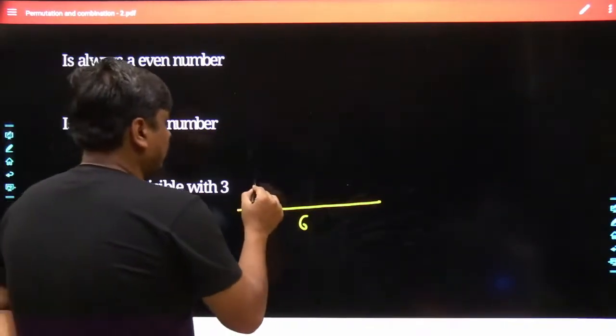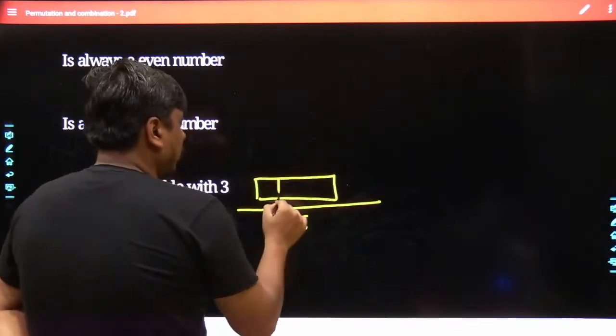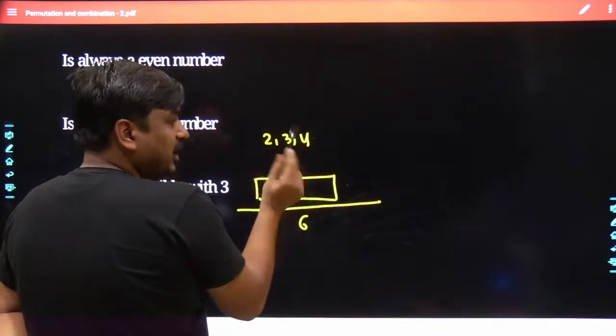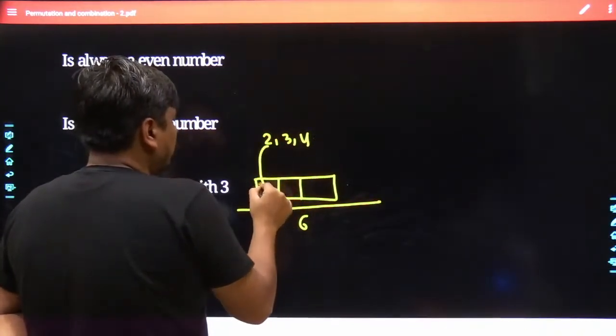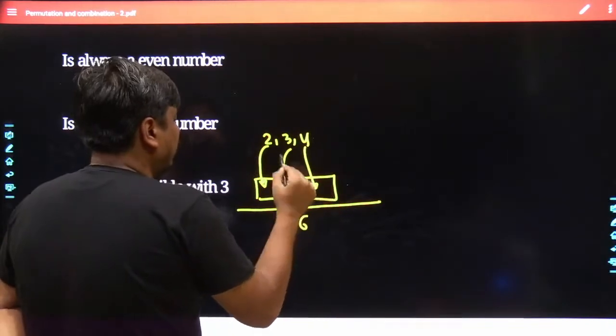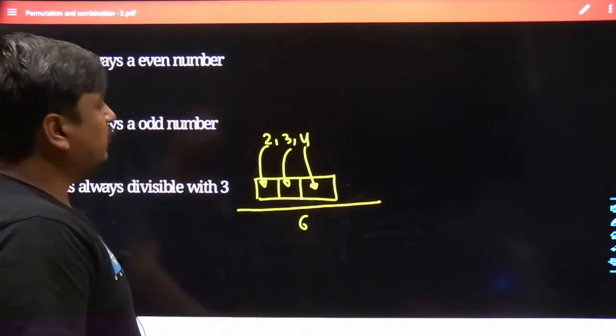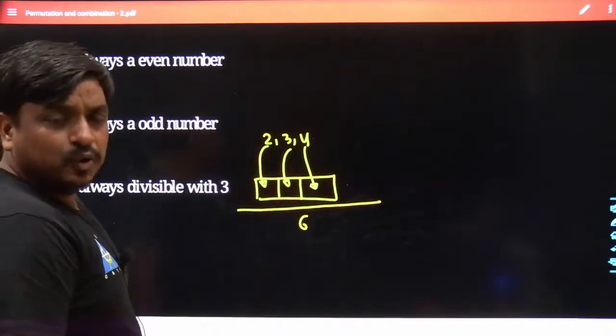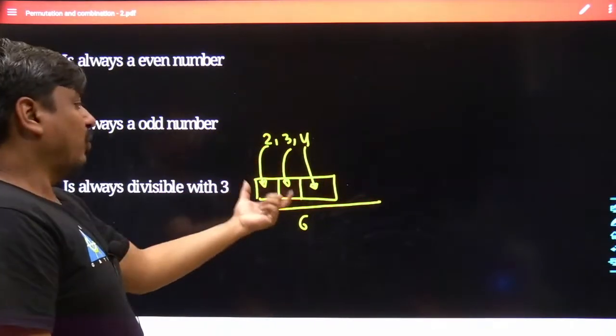See what is happening over here. If you have 3 blocks, 2, 3, 4 are to be filled in different sequences. Either the 2 can come at the very beginning, then 3 can get filled, then the 4. But one thing is quite sure, if you are picking all of the 3 digits together, in any sequence, the 2, 3 and 4, all of them would be present in this number.